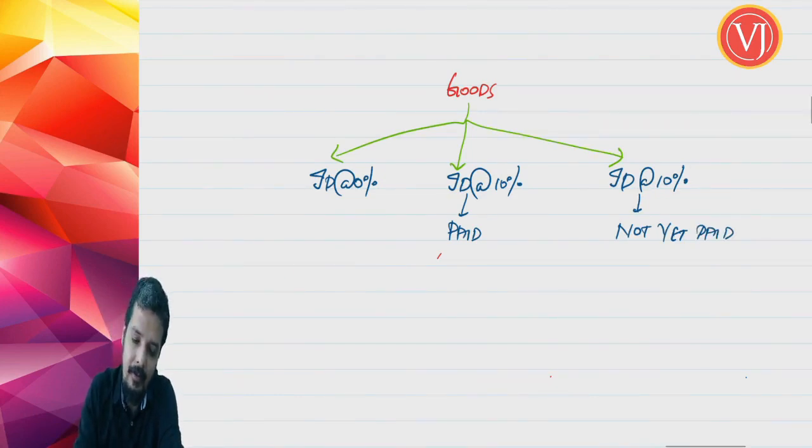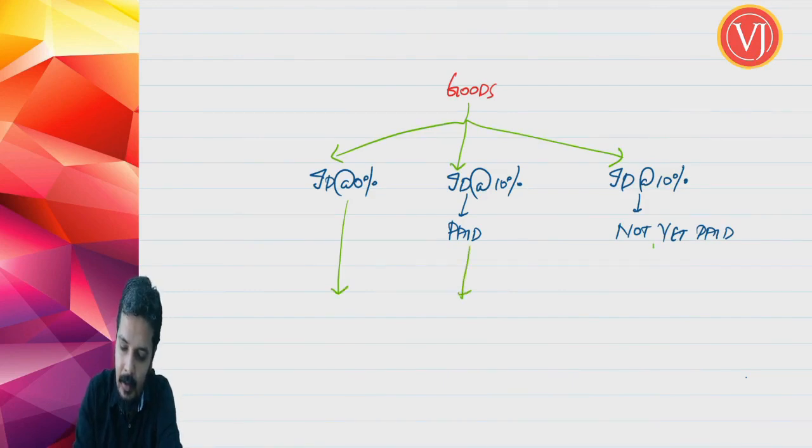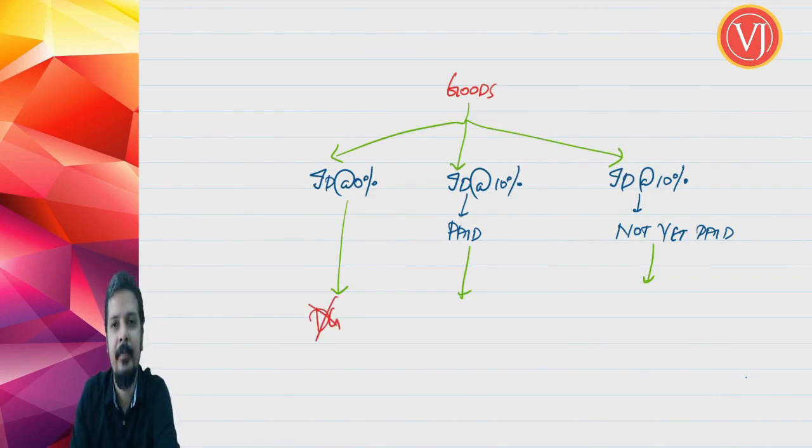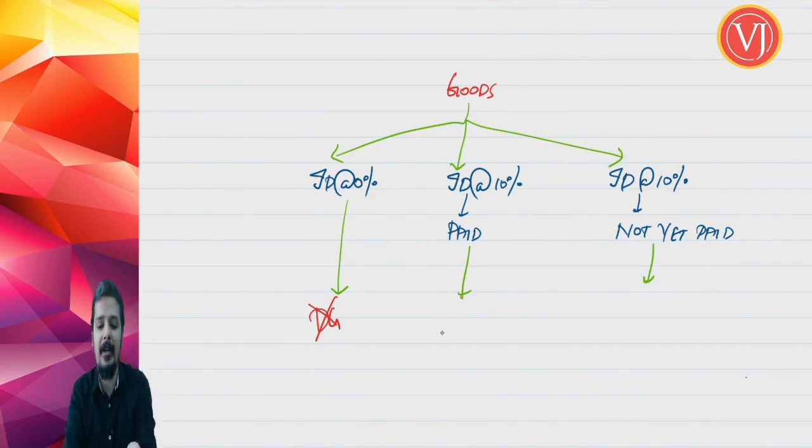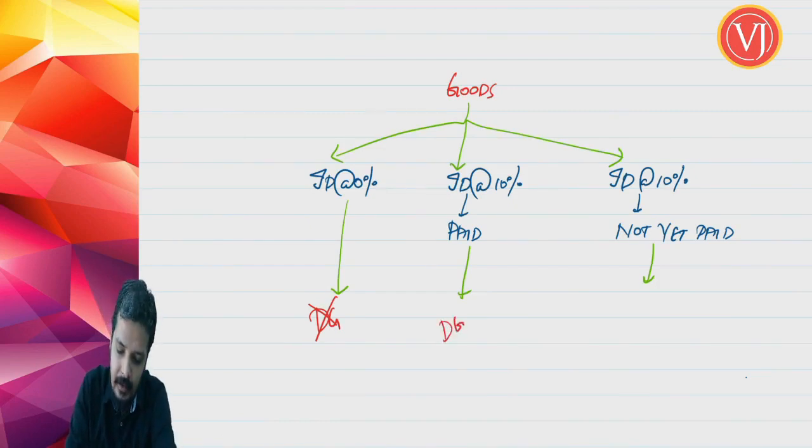Friends, only the last category qualifies to be your dutiable goods. When you talk about the first category, you are not talking about dutiable goods. The goods are not dutiable goods. Why? They are not chargeable to duty. Levy is there, but they are not chargeable to duty. Second category, import duty is at 10%. The goods are chargeable to duty. Yes, true. And the second part of the dutiable goods definition is duty is not yet paid, but here duty is paid. So it is not qualifying.